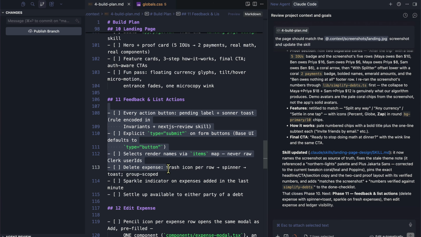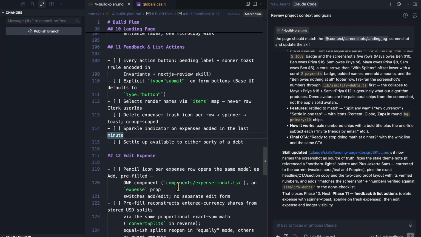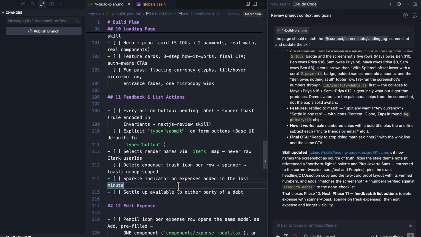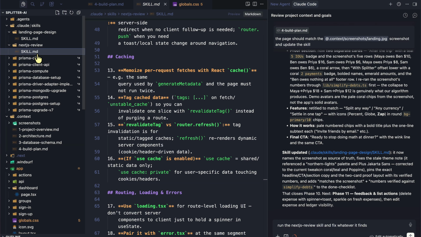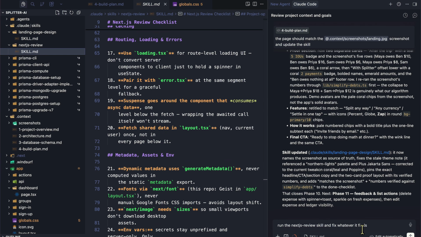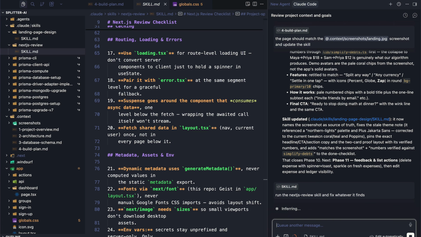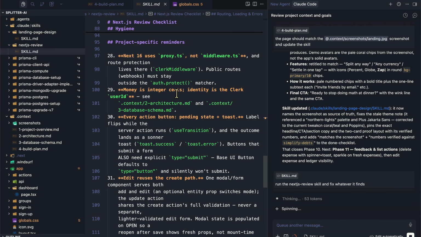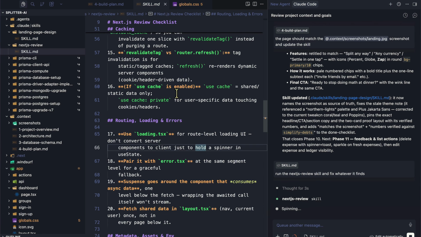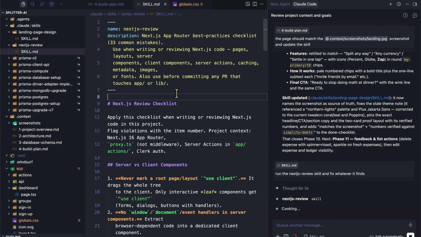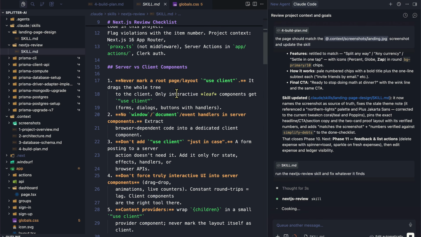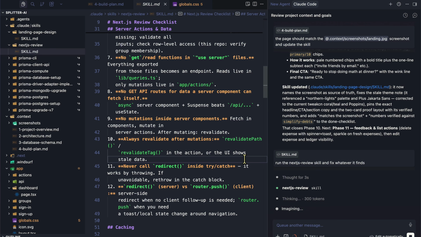Now you can see we have a bunch of different items here in the checklist too. That there should be a delete expense, sparkle indicator on expenses, and so on too, right? So what we could say is just run the Next.js review skill that we have and just make any changes necessary over here too. So let's just fix whatever it finds here. We're just making sure that it's applying everything that we need and it's working as intended. It's following all the best practices here. So whatever it finds, it's just going to automatically fix.